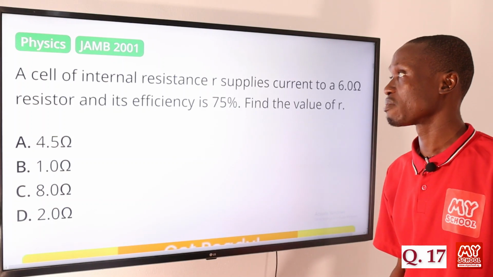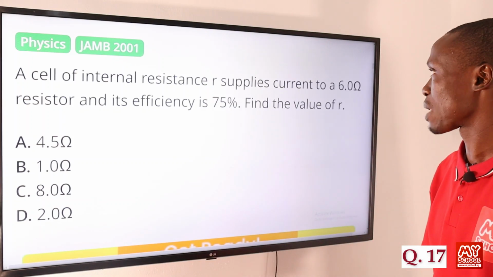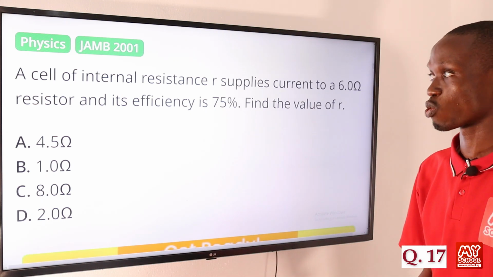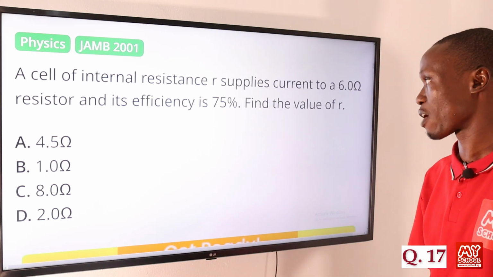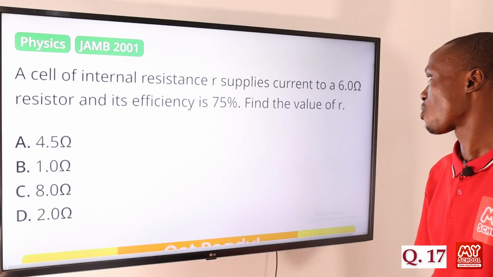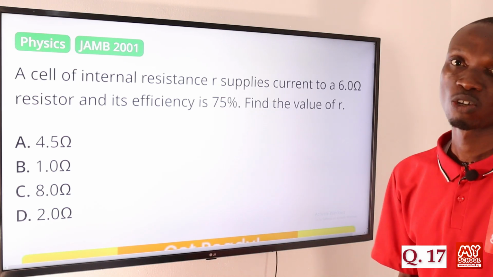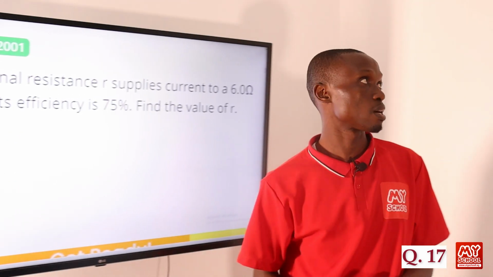Question 17. A cell of internal resistance R supplies current to a 6.0 ohms resistor and its efficiency is 75%. Find the value of R. So the small letter r represents the internal resistance. Okay, so let's move over to the board to provide answer to this question.